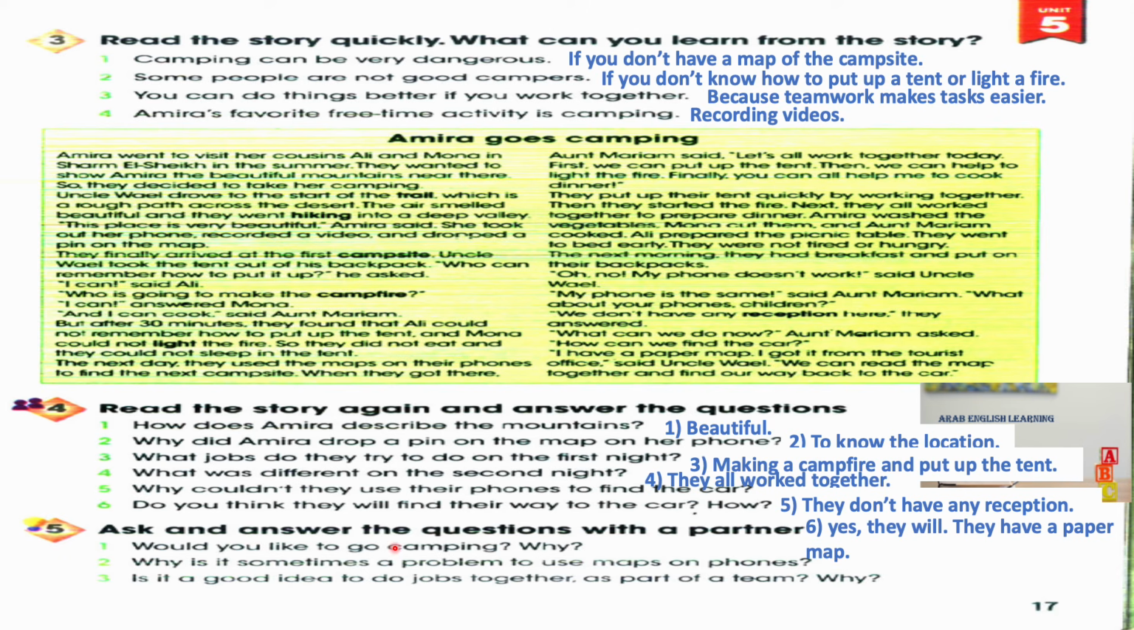Ask and answer the questions with a partner. This is speaking area. Exercise 5. You can ask your friend in the classroom these questions. 1. Would you like to go camping? Why? 2. Why is it sometimes a problem to use maps on phones? 3. Is it a good idea to do jobs together as a part of a team? Why?